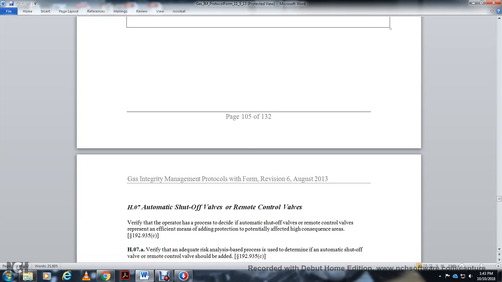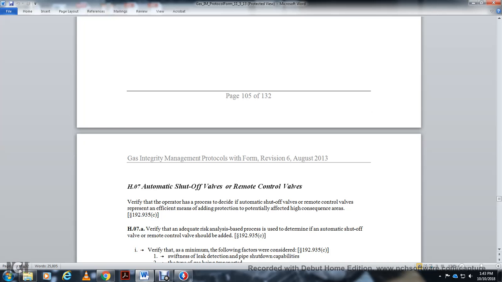HO7 the automatic shut-off valve with the remote control valve. Verify the operator proceed process with the side with the automatic shut-off valve, the remote control valve, the represent with the beam with the adding detection of potential effect for the high consequence area. The HO7A therefore the adequate respect for the analysis based on the process you determine the automatic shut-off valve with the remote control of the valve should be added.